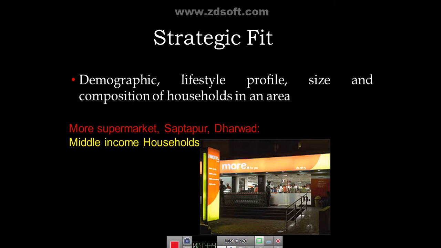It is located in Saptapur, Dharwad, on Haliyal Road. The target customers of supermarkets in India, and for that matter More also, are middle income households. Household means a family. So the target customers of More supermarket are middle income households, or middle class people. The site is located in an area called Saptapur on Haliyal Road. So we can say that there is a strategic fit between the target market and the More supermarket.